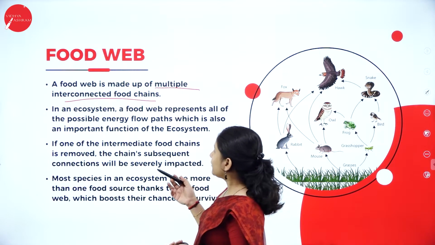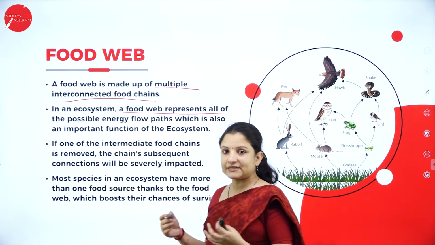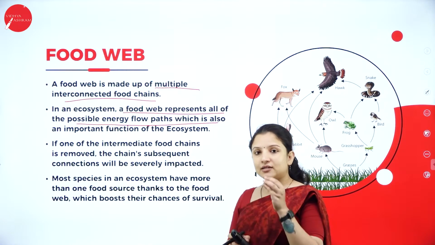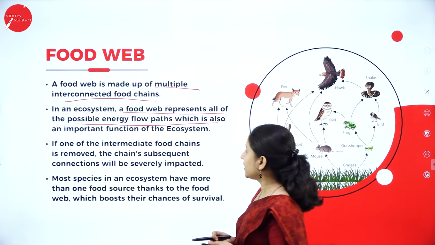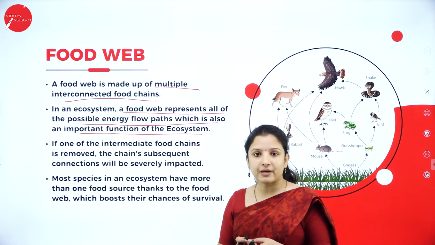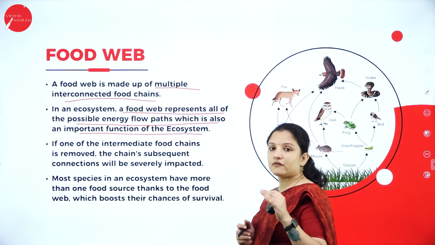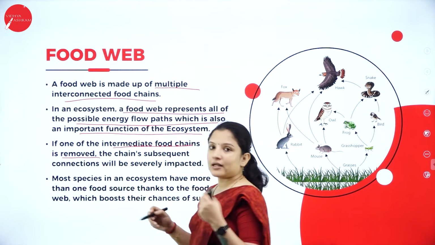So in an ecosystem, a food web represents all the possible ways the energy can flow in different pathways, and this flow of energy in different pathways is very important for the functioning of the ecosystem in a balanced manner. So if any one of the intermediate food chains is removed here, then one connection is lost.